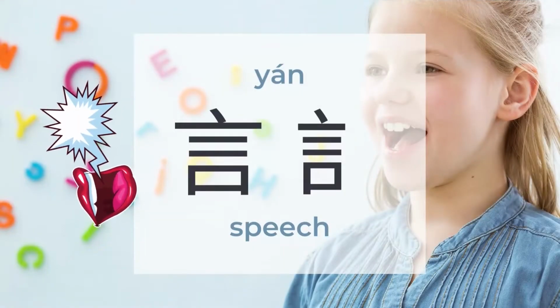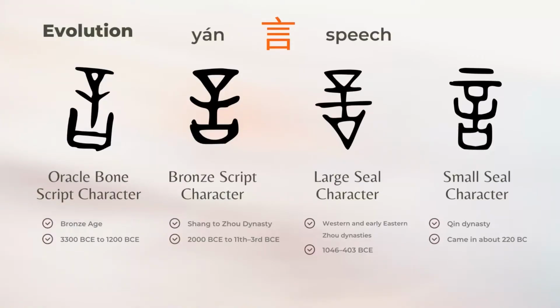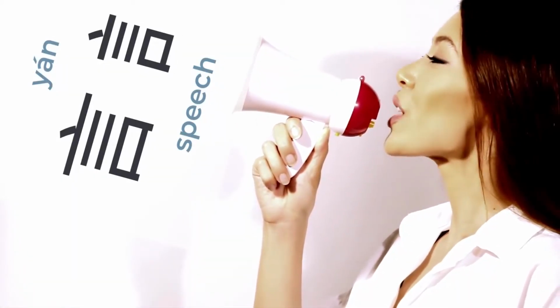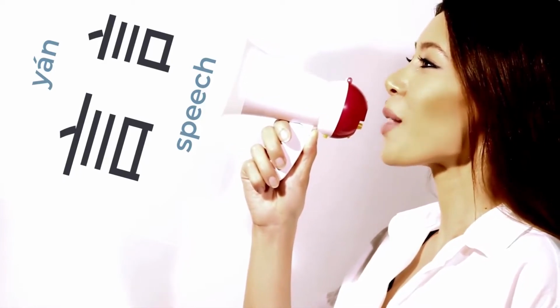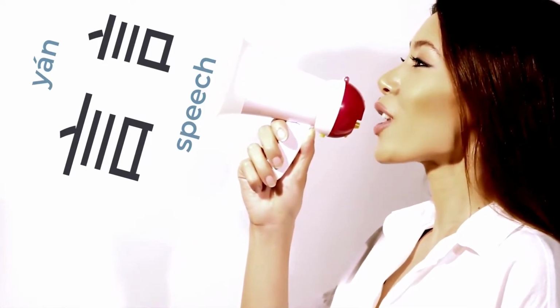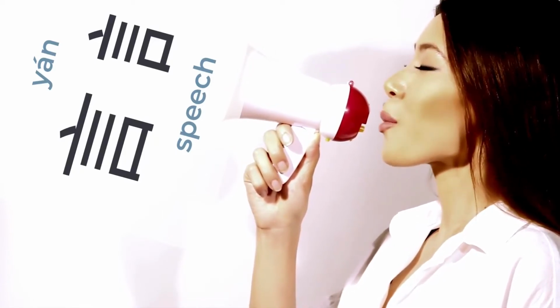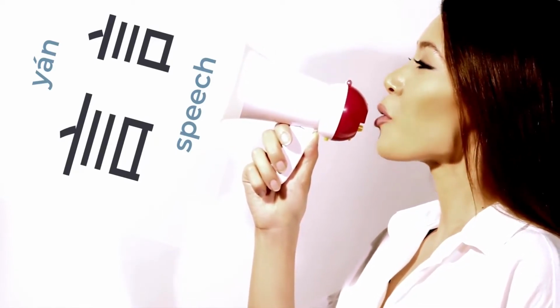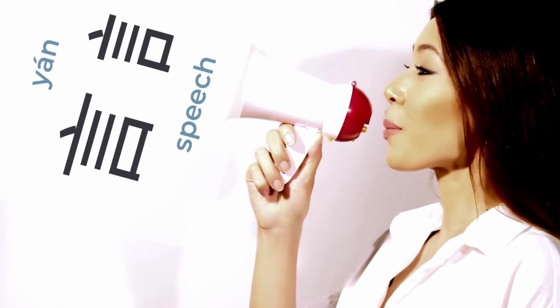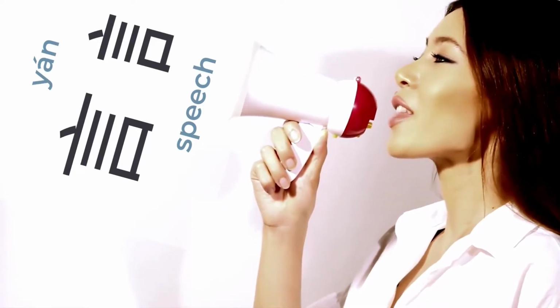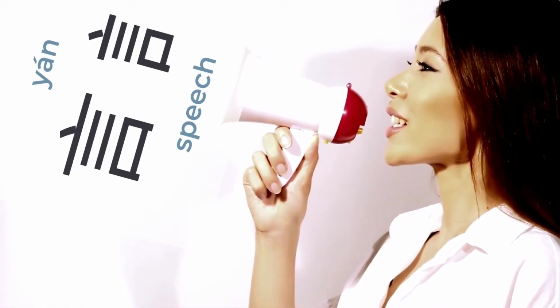言 speech. There are around 861 characters to be found under 言. 言 means speech, and 言 is a pictogram. 口 mouth shows on the bottom of 言 speech, and 口 mouth is also a radical. I'll introduce it later. 言 speech relates to 口 mouth.